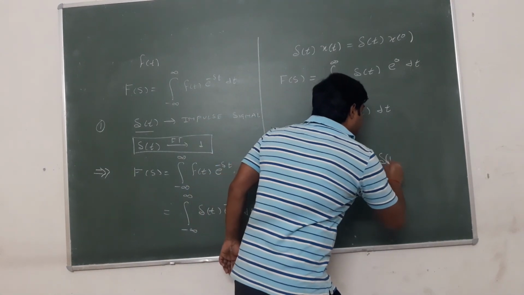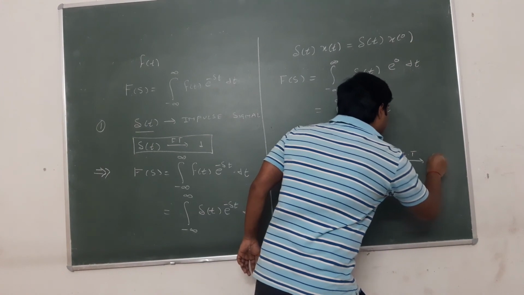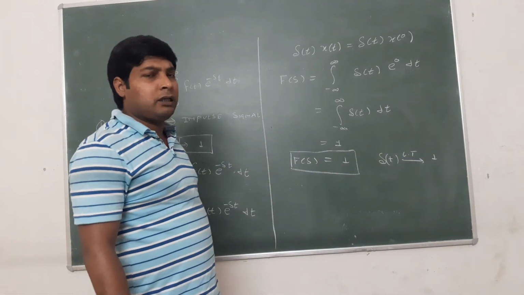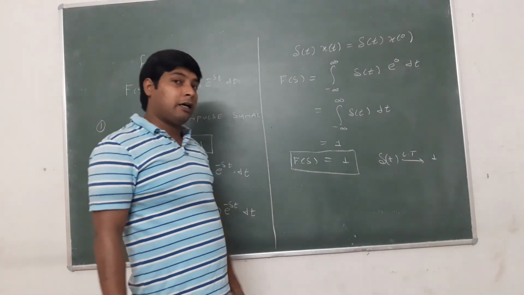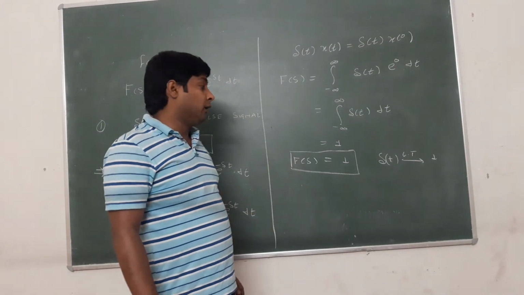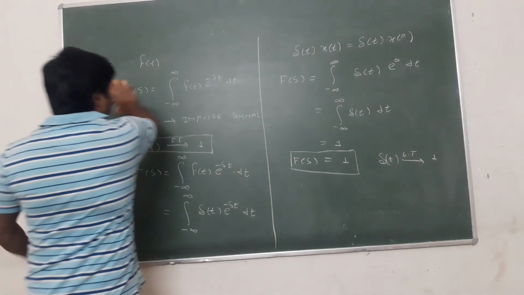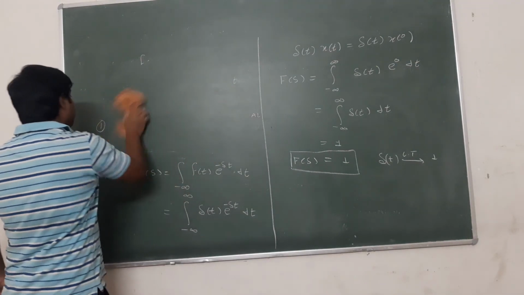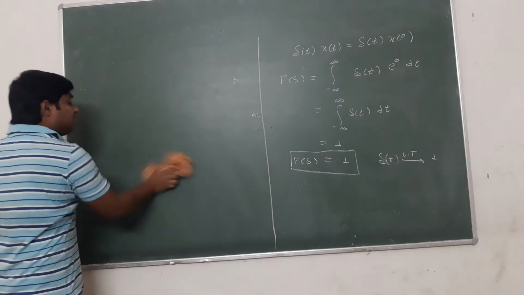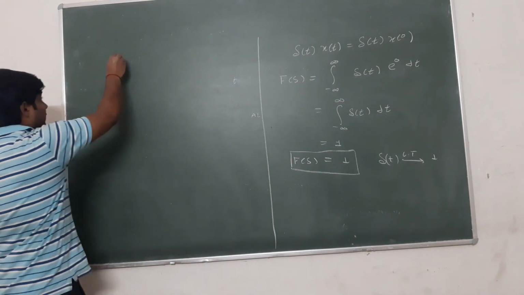Delta t, Laplace transform 1. Now we need to check the ROC of the impulse signal. What is ROC? The value of sigma. What is the range of sigma which should satisfy the existence condition? We need to find the range of sigma, which is also known as region of convergence.